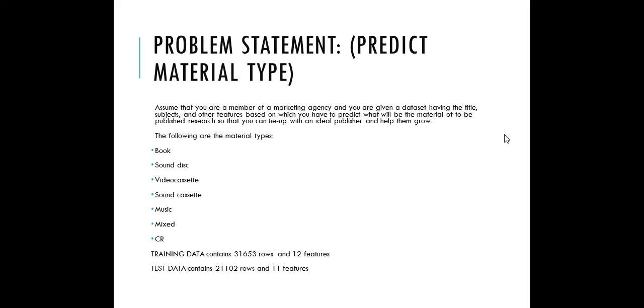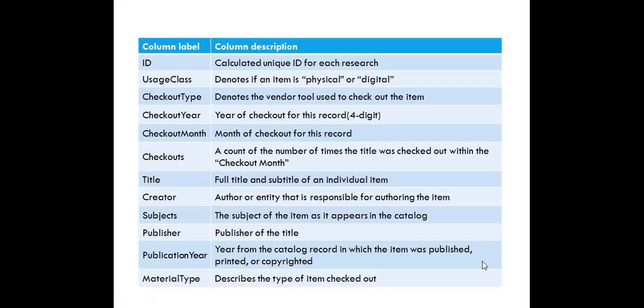The training data contains around 31,653 rows and 12 features, and test data contains around 21,102 rows and 11 features. This is the brief description about each feature given for this problem statement. We have features like title, creator, subject, publisher, and publication year. We also have information about usage class, checkout year, checkout months, and the number of checkouts that happened during a month. So the material type is the target column for us. This is what we need to predict.